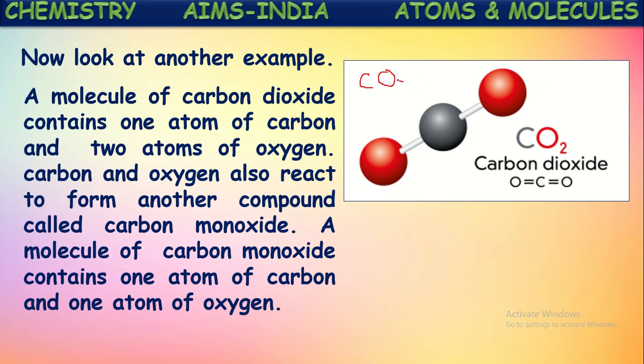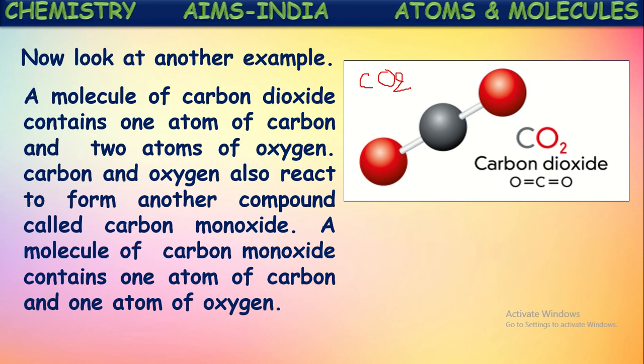So, as there are two oxygen atoms, subscript 2 is to be mentioned at the base of the oxygen element. As there is only one carbon atom, we need not mention 1 as a subscript. Only if it is more than 1 do we use a subscript to represent it. So the molecular formula of carbon dioxide will be CO2. That represents one atom of carbon combined with two atoms of oxygen to form a carbon dioxide molecule.